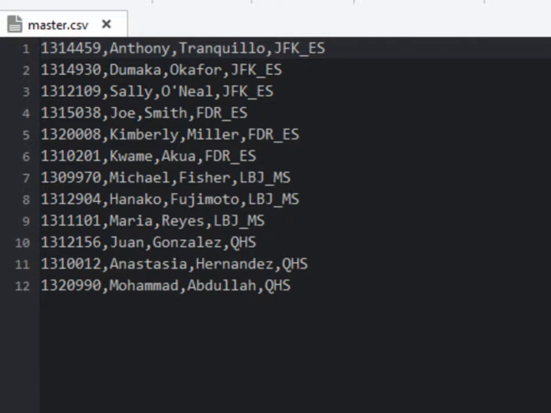For example, imagine this document as part of a nightly scheduled CSV export from a school district's student management system. In the first column are the students' ID numbers, and the next column are the students' first names, and the next column are the students' last names, and in the last column are the schools attended by the students. Notice there are 4 schools: FDR Elementary School, JFK Elementary School, LBJ Middle School, and QHS.